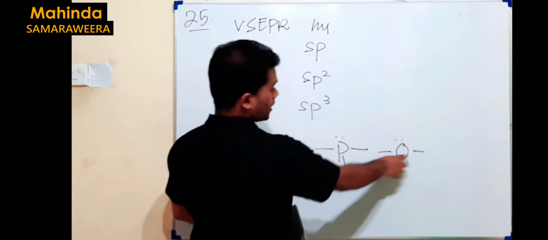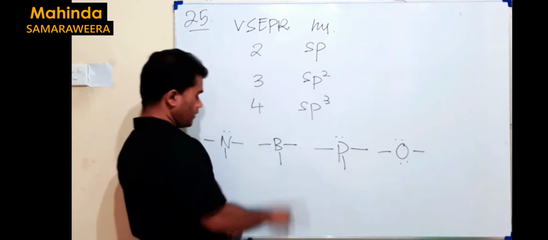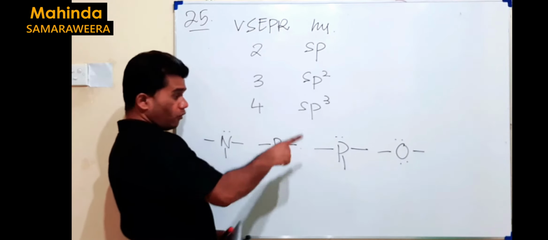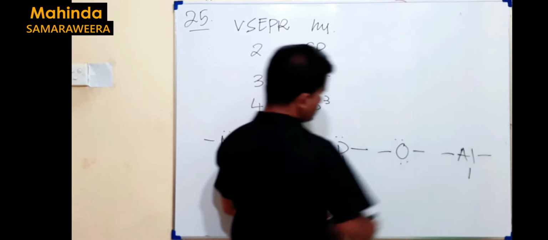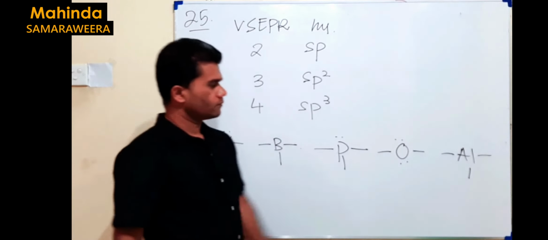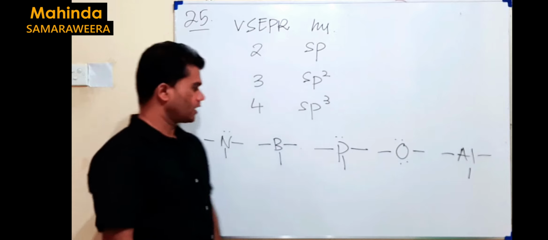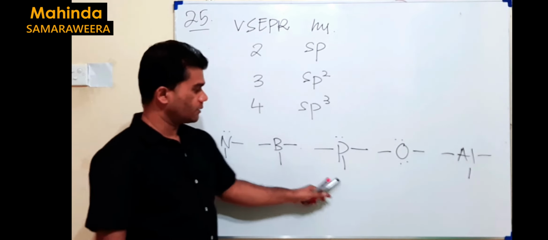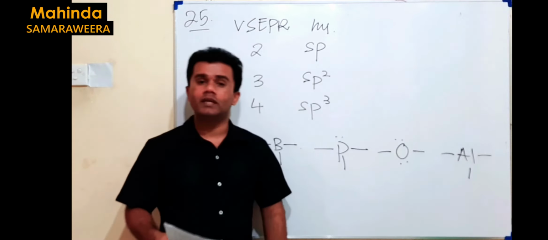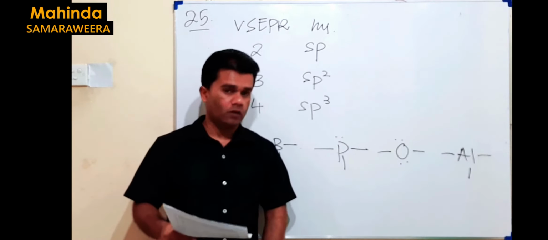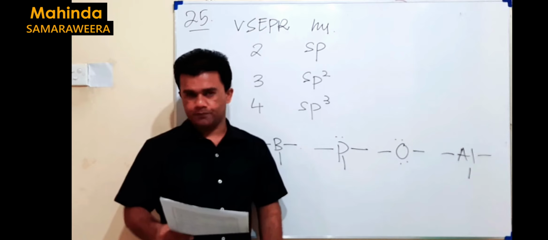But how many VSEPR? Total 4. Therefore, it's similar to NH3. 4 VSEPR. Last one, AlCl3. 3 repulsive units only, different from this. So your answer should be B and C. According to BC, your response should be 2. So for the last one, 25, the answer is 2.